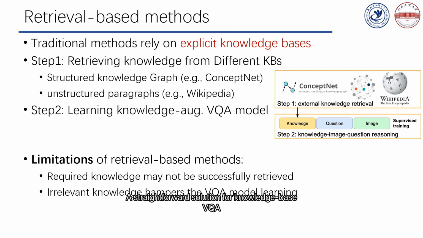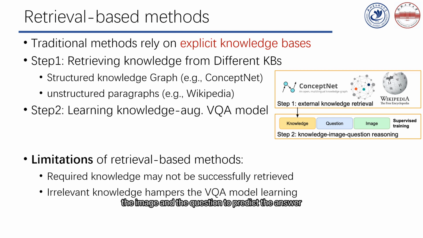A straightforward solution for knowledge-based VQA is to retrieve knowledge from explicit knowledge bases, such as structured KBs like ConceptNet and unstructured KBs like Wikipedia. Given a question and an image, retrieval-based methods first fetch related knowledge from the KBs. Then, a VQA model performs joint reasoning over the retrieved knowledge, the image, and the question to predict the answer.